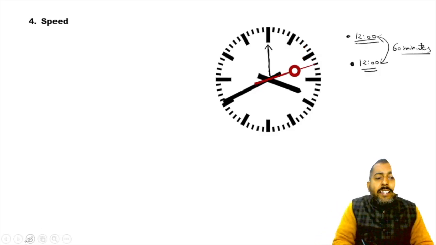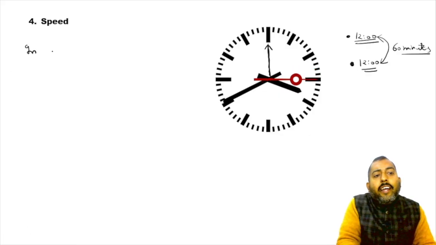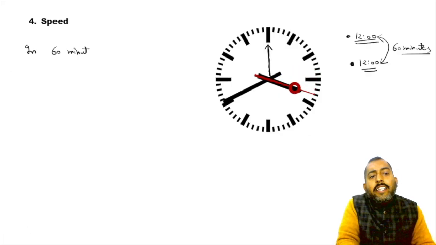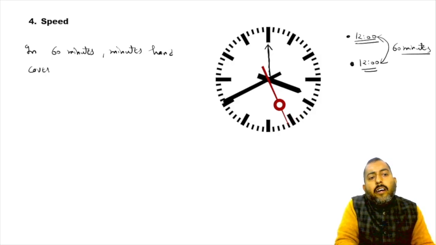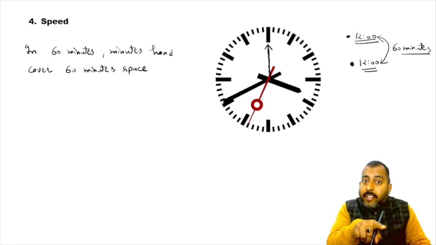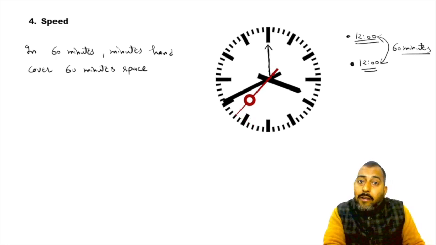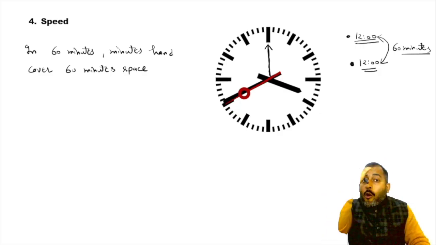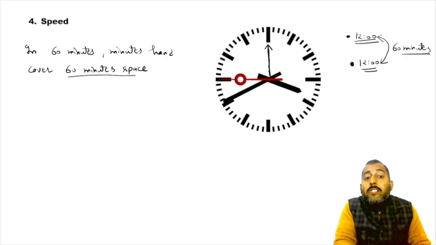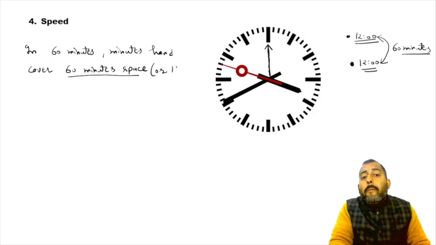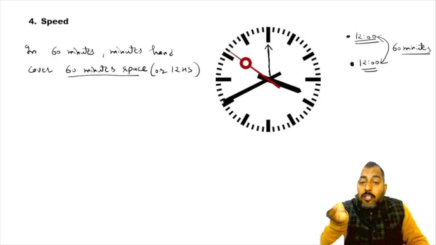All right. So we can say in 60 minutes, the minute hand covers 60 minute spaces. In 1 hour, that is in 60 minutes, the minute hand goes once around the dial. Once around the dial, meaning the minute hand covers how many minute spaces? 60 minute spaces, or we can say the minute hand covers how many hour spaces? 12 hour spaces.